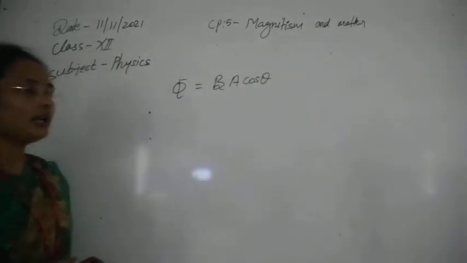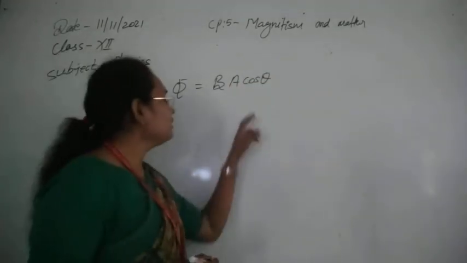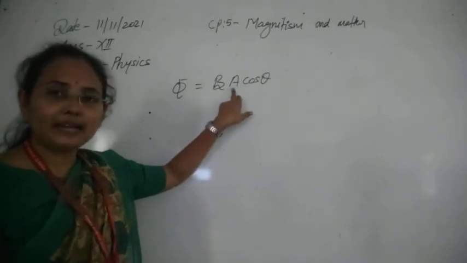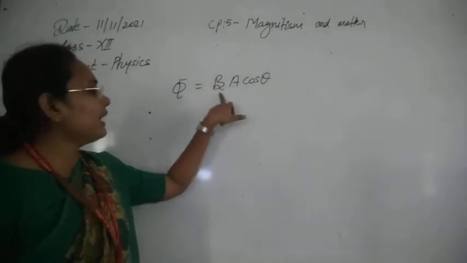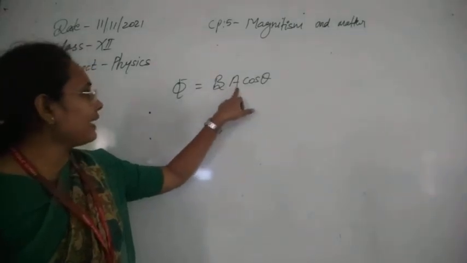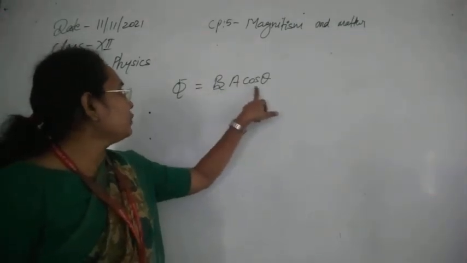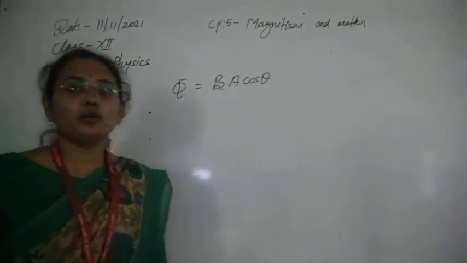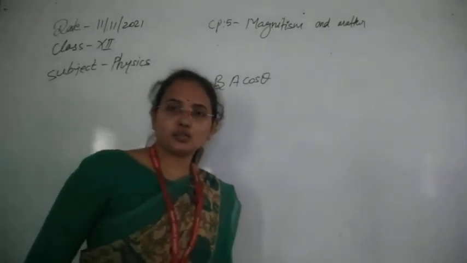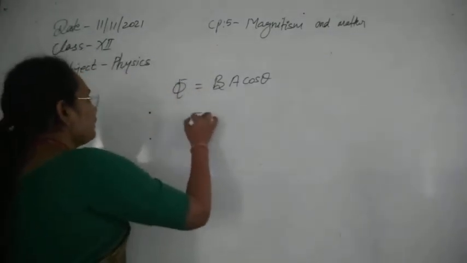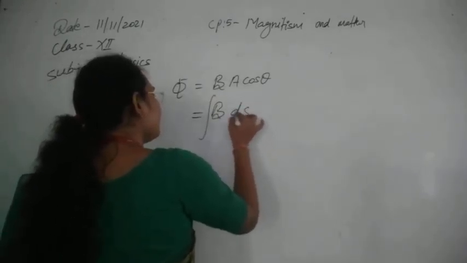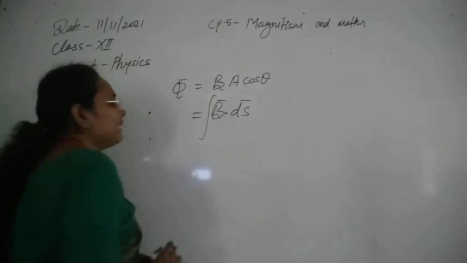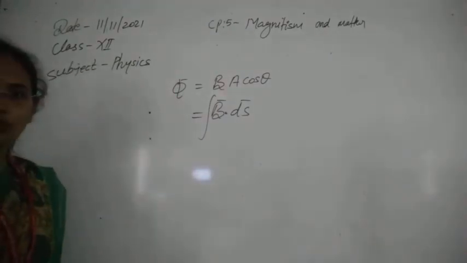That means if a loop of area A is kept at angle theta to the magnetic field, then the number of field lines crossing that area A is equal to BA cos theta. This is called the magnetic flux. Also, if the surface is not flat, then we can calculate it by the integral of B dot dS. We can use this formula to calculate it.